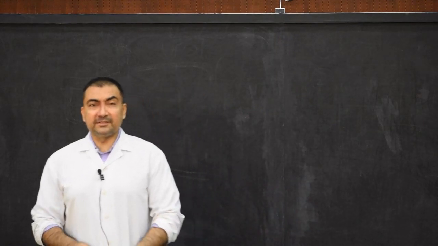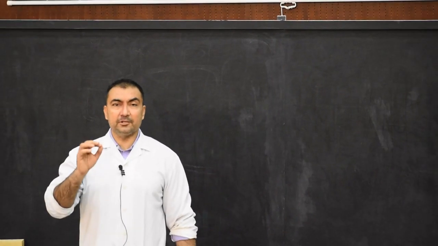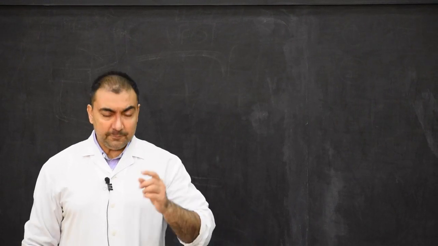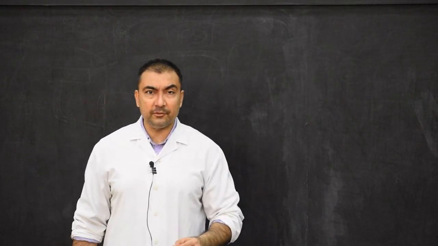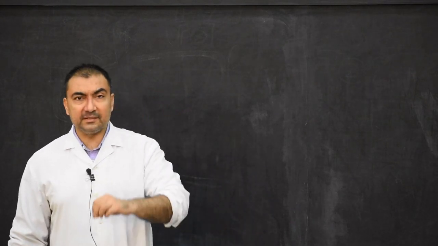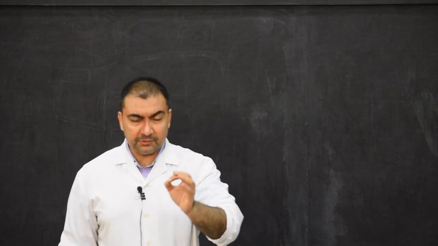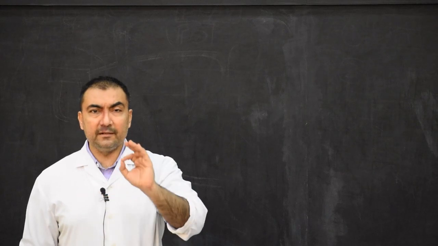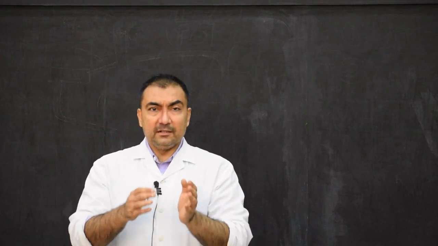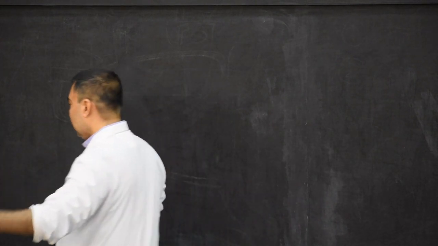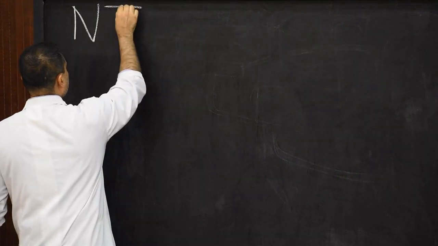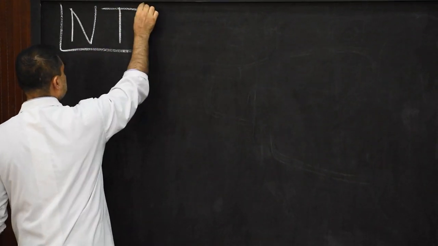Good morning, students. Here we start with the development of nervous system. In the development of nervous system, our first topic is neurulation, N-E-U-R-U-L-A-T-I-O-N. This neurulation is the development of neural tube. This is the most common short note and very interesting. This is the basic development from which the entire central nervous system will develop. So therefore, our topic is development of neural tube, or it is simply known as neurulation.